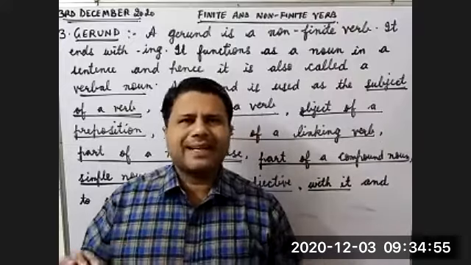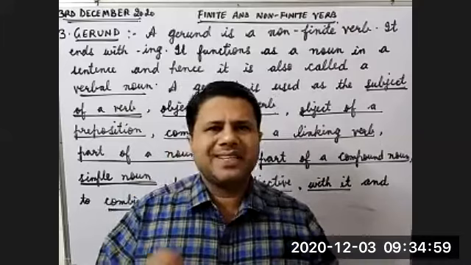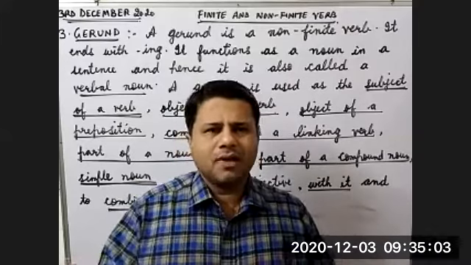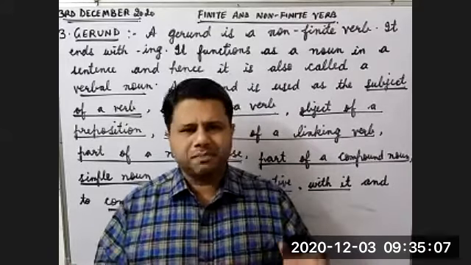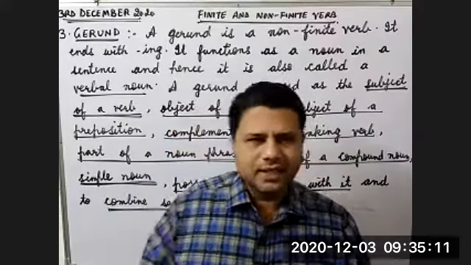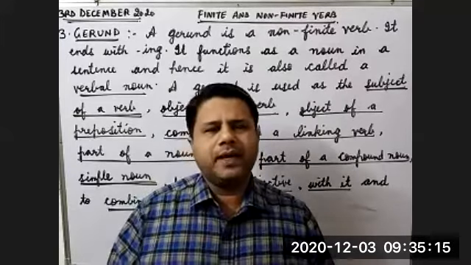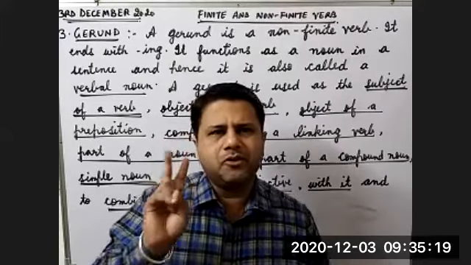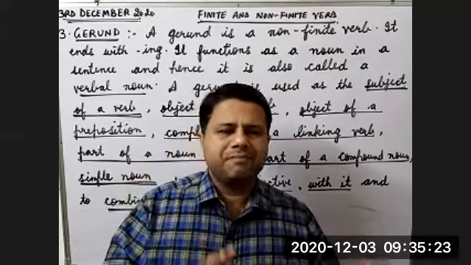Adverb cannot act as subject. Adjective cannot act as subject. Preposition, conjunction, interjection cannot act as subject. So out of eight parts of speech, noun, pronoun, verb, adverb, adjective, conjunction, preposition, and interjection, only two parts of speech, noun or pronoun, can act as subject or object.